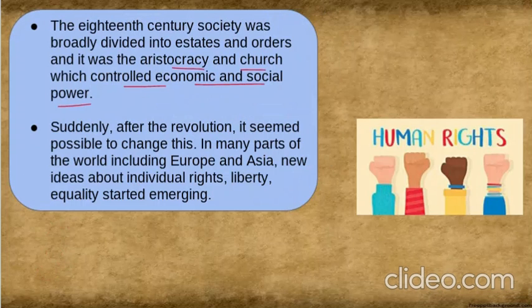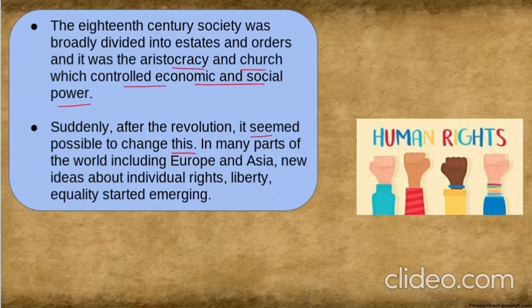So, in the 18th century, what happened? The society was divided into estates, clergy, nobility, peasantry, correct? And it was controlled by aristocracies and churches. They controlled the whole country economically as well as socially. But after the revolution, it seemed possible to change this.